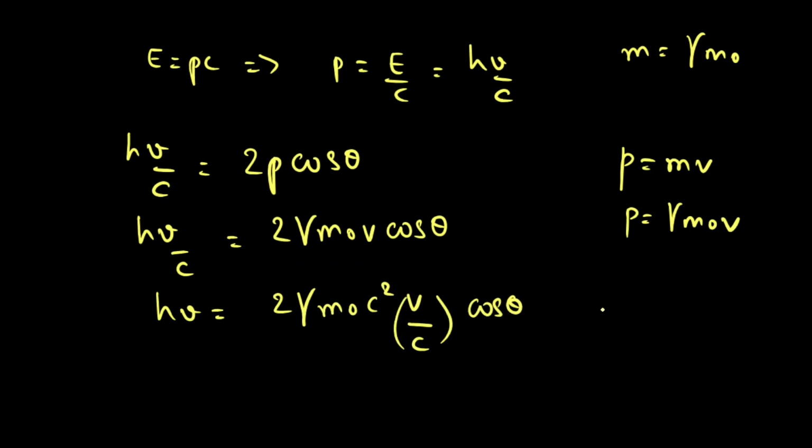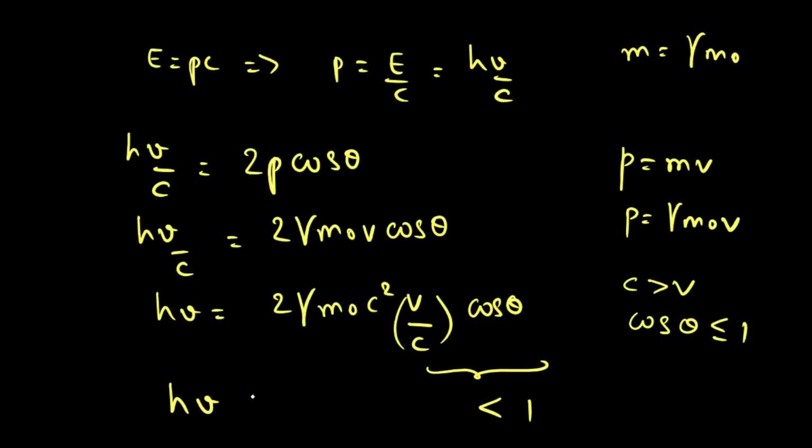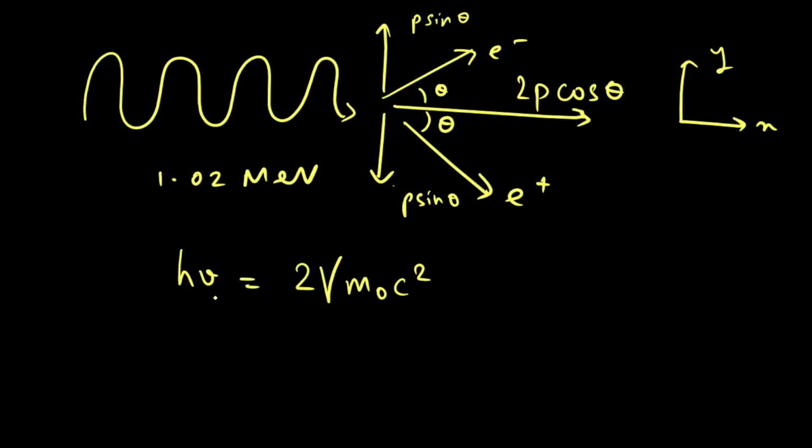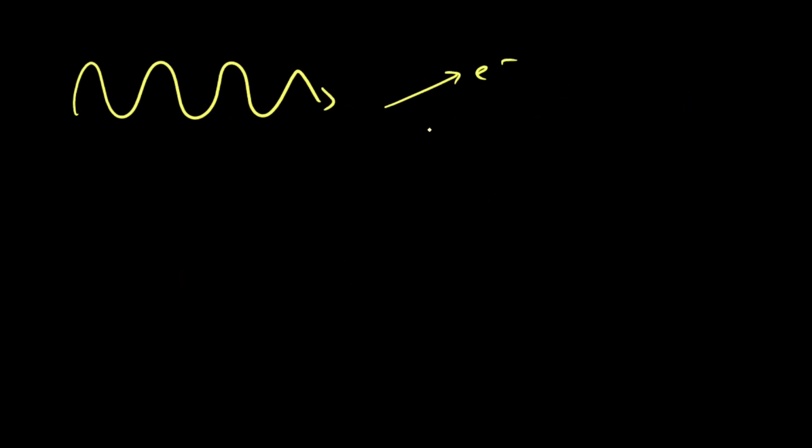Now here is an interesting thing. We know that c will always be greater than the velocity, and cos theta is always less than or equal to 1, which gives us that this whole term must be less than 1. From this analysis, we can say that h nu must always be less than 2 gamma m naught c square, which creates a contradiction to our previous equation, h nu equal to 2 gamma m naught c square. So our assumption that pair production occurs in vacuum does not conserve our momentum.